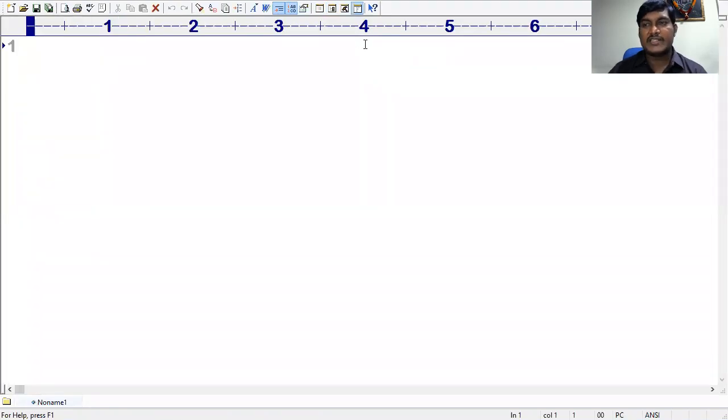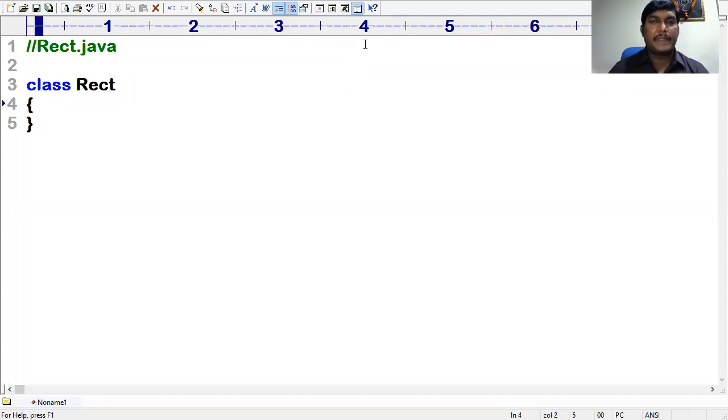Guys, a lot of attention is required now. You already have a very clear idea about what a local variable and instance fields are, right? Please keep those points in memory so that you can understand the concept very effectively. Now I want to define a class. The name of the class is Rectangle, so Rectangle.java. I want to write this program using a default constructor.